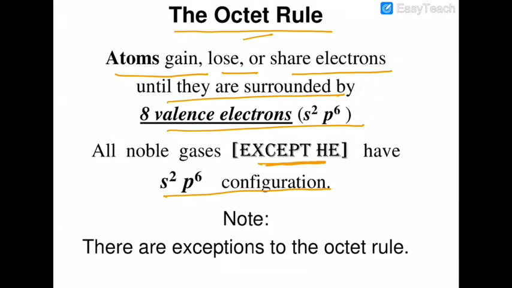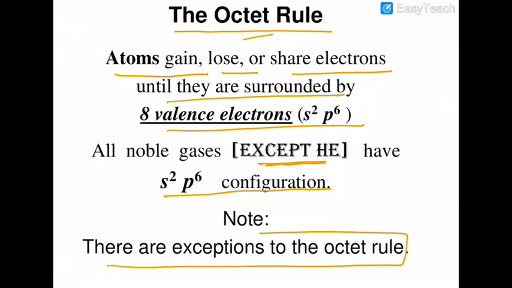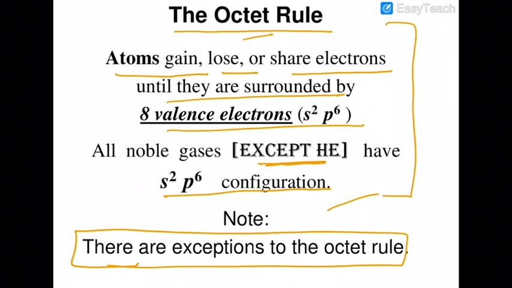That is why hydrogen is able to behave like an alkali metal as well as a halogen, because helium is an exceptional case. Although the octet rule is not always followed and there will be exceptions, almost all cases are governed by it.